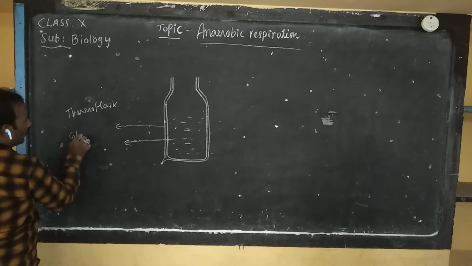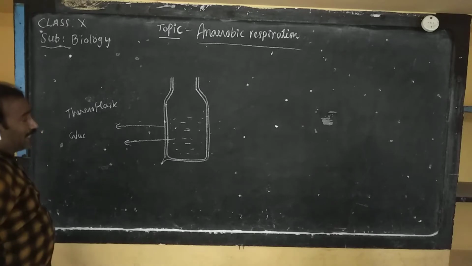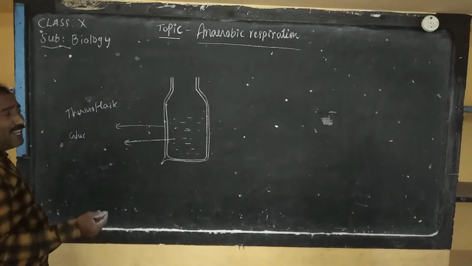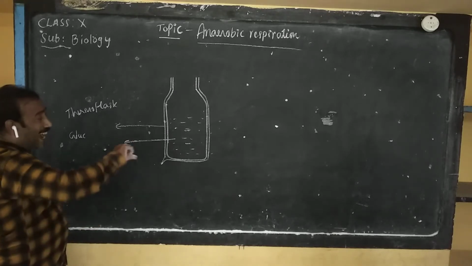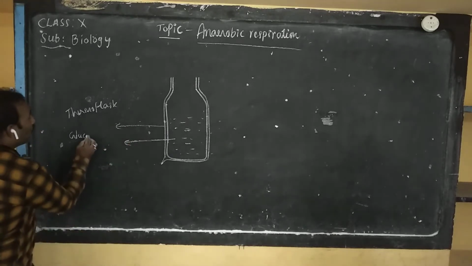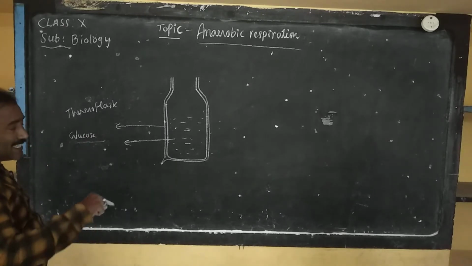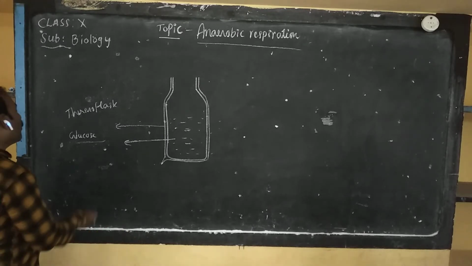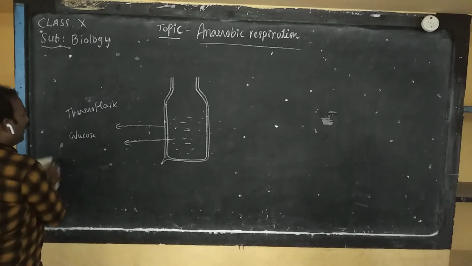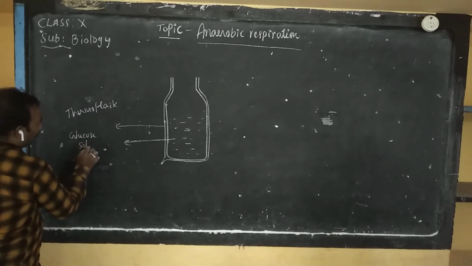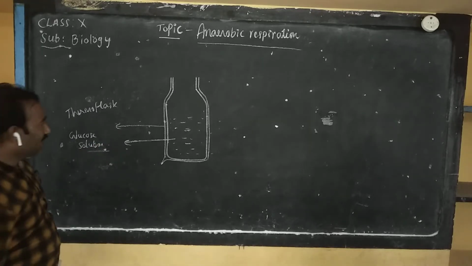How to prepare the glucose solution? You take some amount of water in a beaker, like 100 ml or 200 ml, add 1 spoon of glucose powder and stir with the spoon. That becomes a glucose solution. Simply add glucose to water and stir. Keep a few ml of glucose solution in the thermoflask.